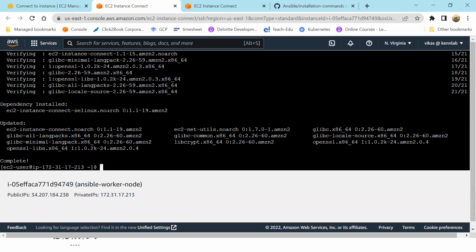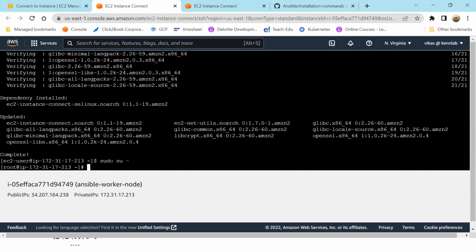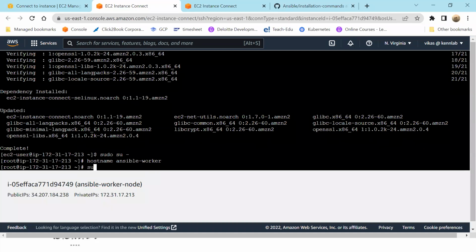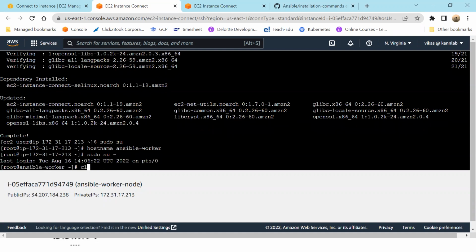Okay, then change yourself to root user, sudo su hyphen, hostname. Give this as Ansible worker. Okay, again sudo su hyphen. Okay, let's clear out everything.